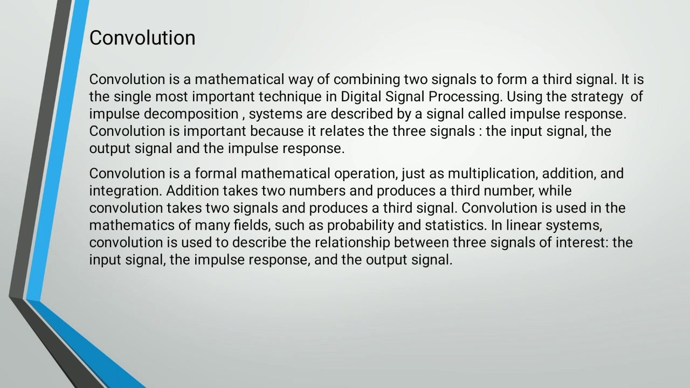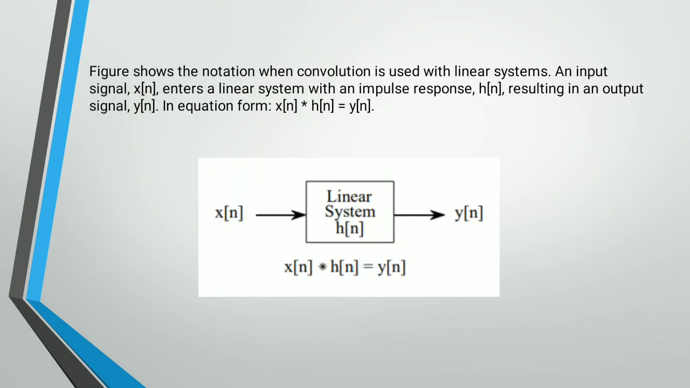Convolution is a formal mathematical operation, just as multiplication, addition, and integration are. Addition takes two numbers and produces a third number, while convolution takes two signals and produces a third signal. Convolution is used in the mathematics of many fields, such as probability and statistics. In a linear system, convolution is used to describe the relationship between three signals of interest: the input signal, the impulse response, and the output signal.